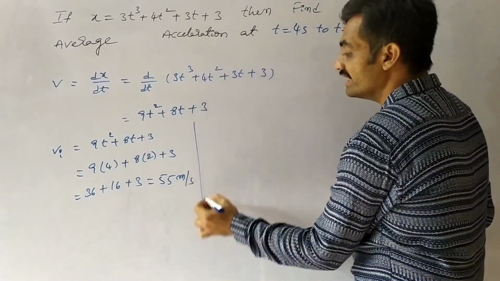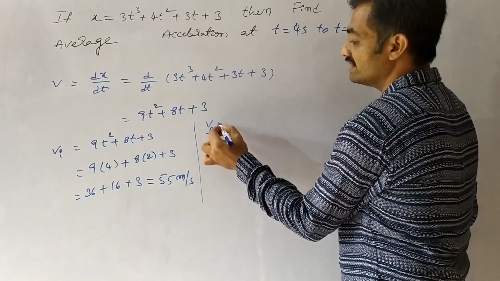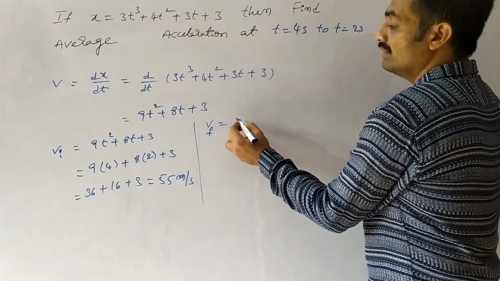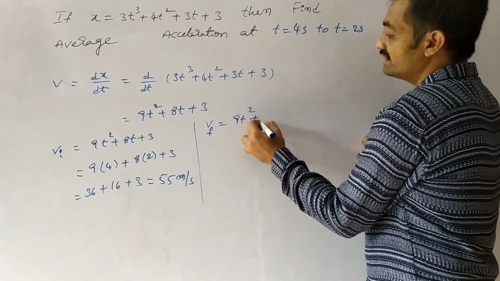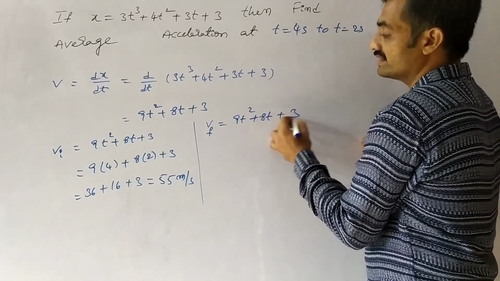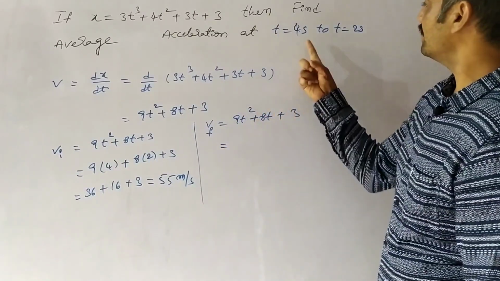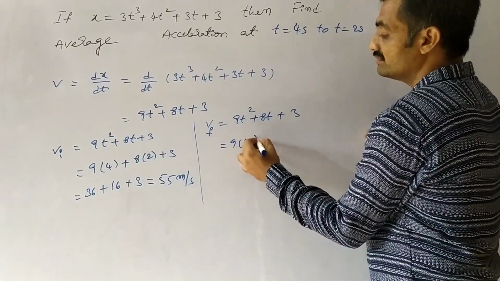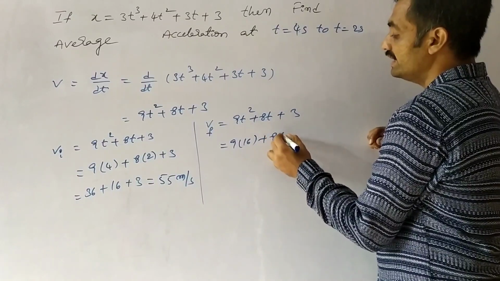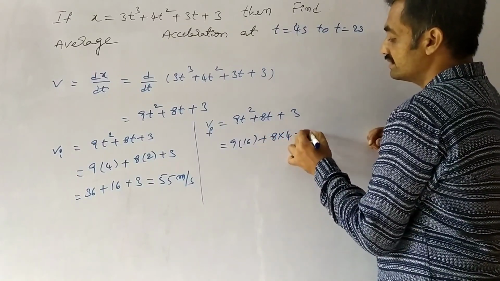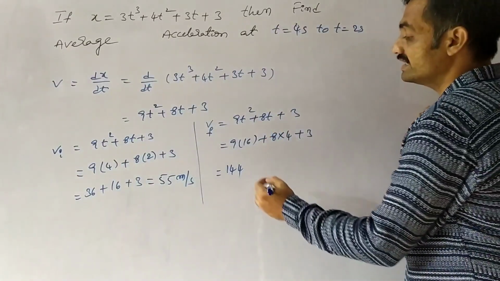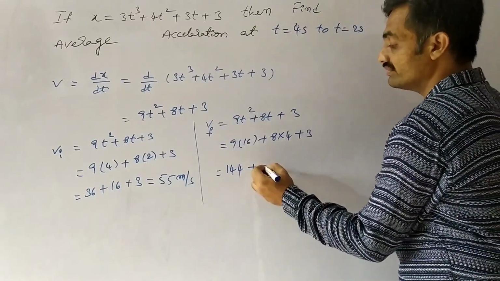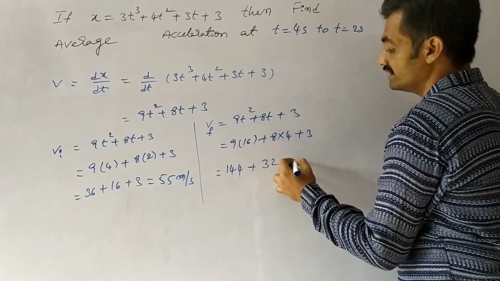Now we have to find the final velocity, where final velocity v suffix f equals 9t square plus 8t plus 3, at t equals 4 seconds. 9 into 4 square, nothing but 16, plus 8 into 4 plus 3. 9 16s are 144 and 8 4s are 32 plus 3.